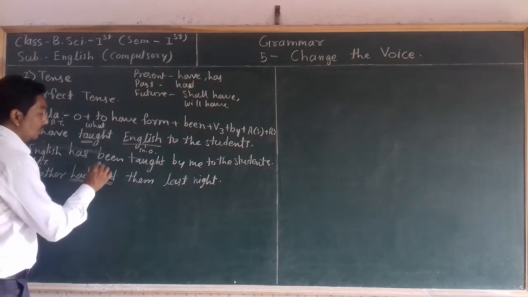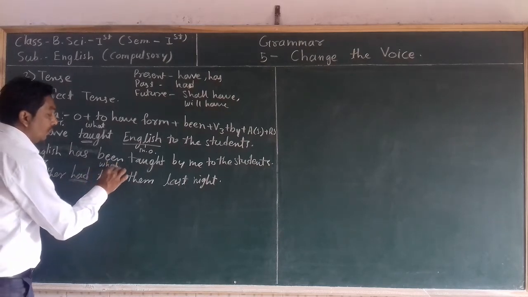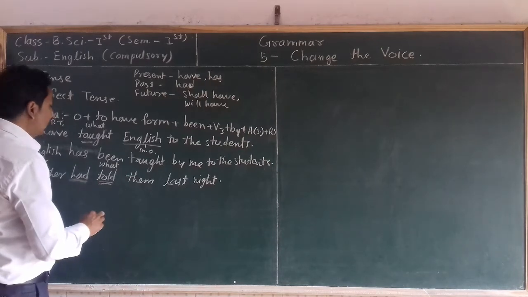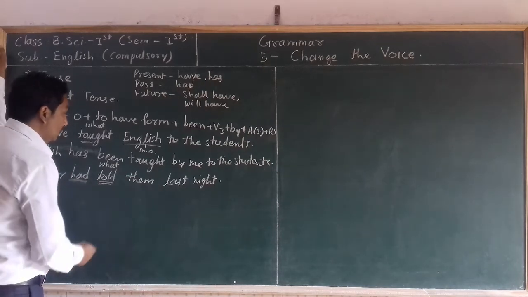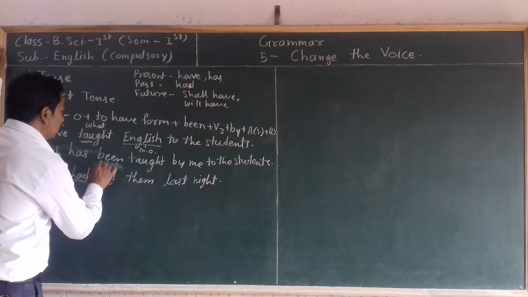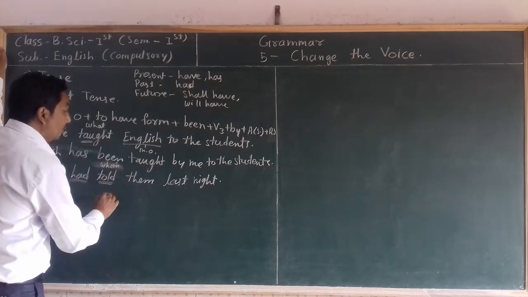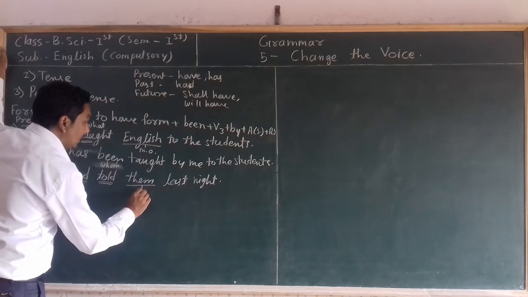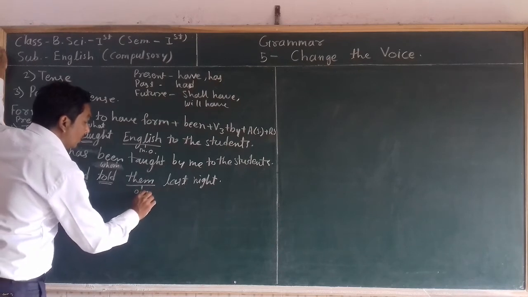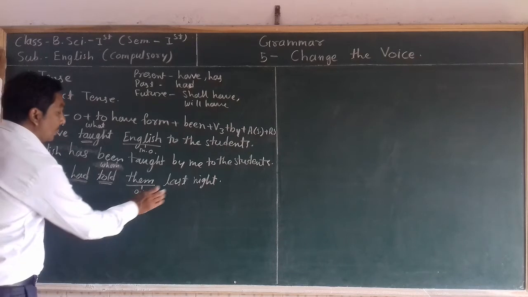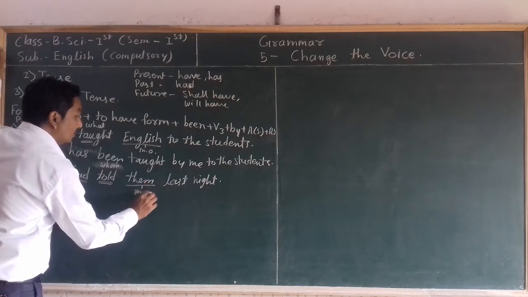Main verb is told. So ask the first question by the word what. What had told? We cannot get any answer here. Then ask the second question by the word whom. Whom had told? Then we get the answer. Whatever answer we get, that is the main object of that sentence.